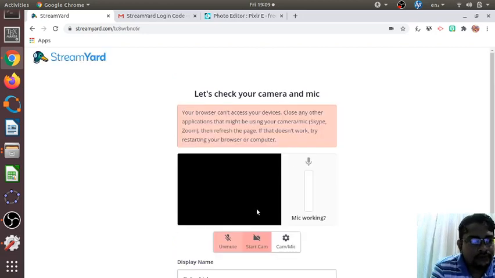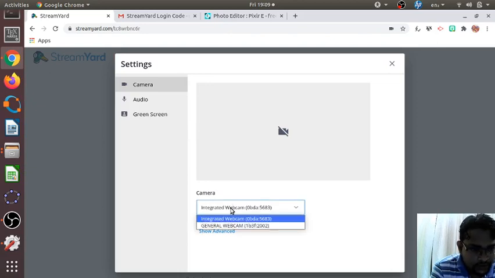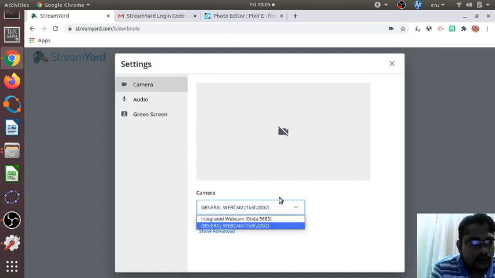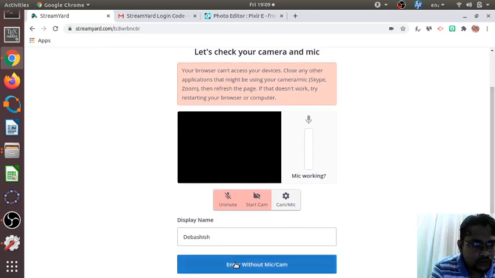Okay, start cam, just see the camera, close any other. Oh, okay, I'm already using one camera, so it's probably confused between these two.